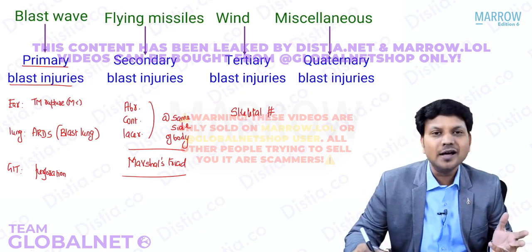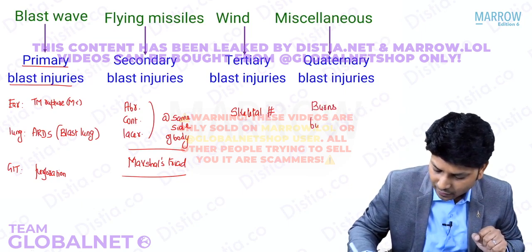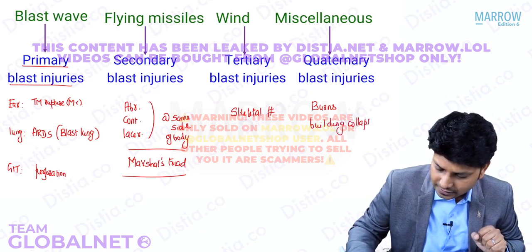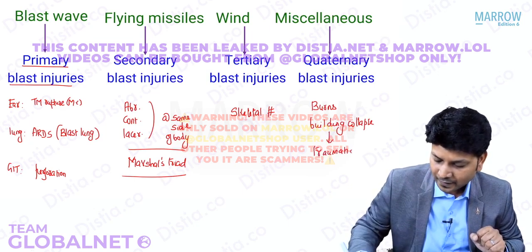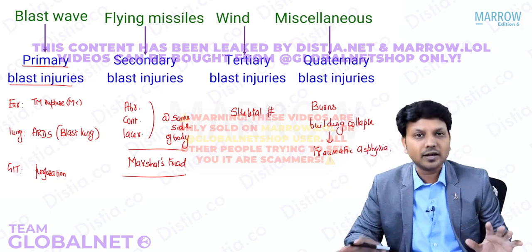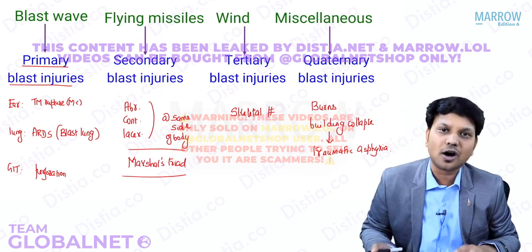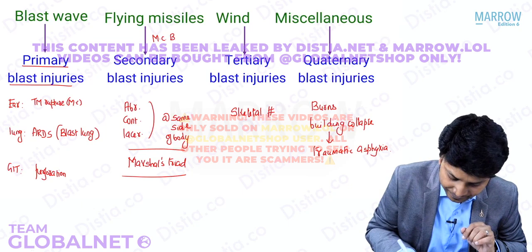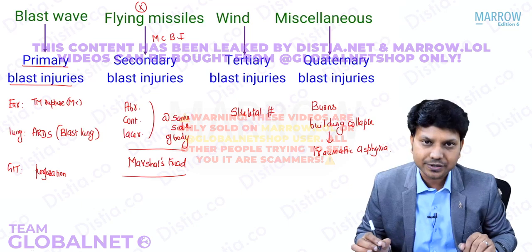What injury can you get in quaternary? The person can get burns due to fire, or there can be a building collapse. Depending on whatever is there, the person can have injuries. Building collapse can cause traumatic asphyxia. So all these are the different injuries that you get. But I've told you all these injuries. Out of all the injuries, which is the most common blast injury? Remember, the most common blast injury is secondary blast injury.